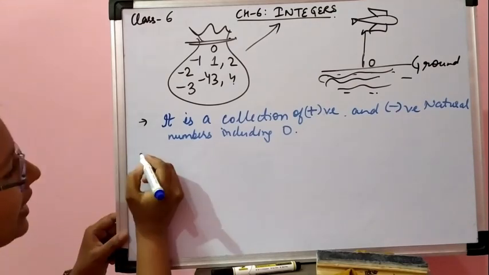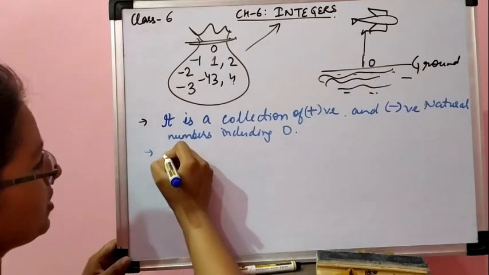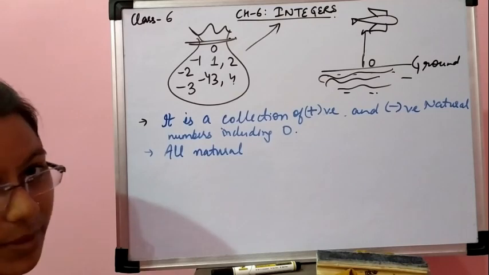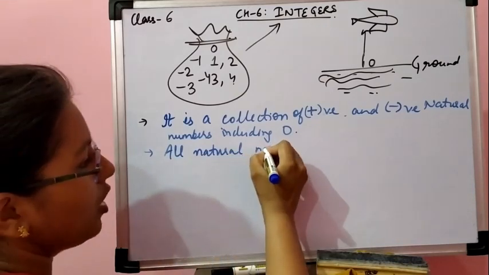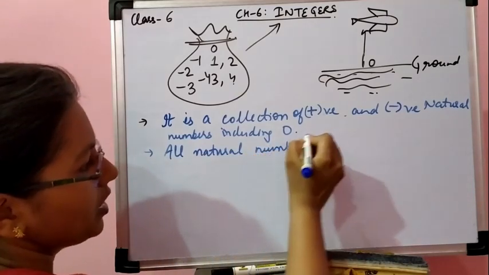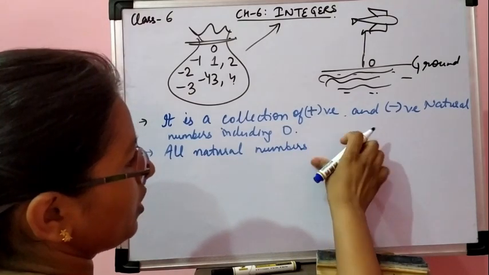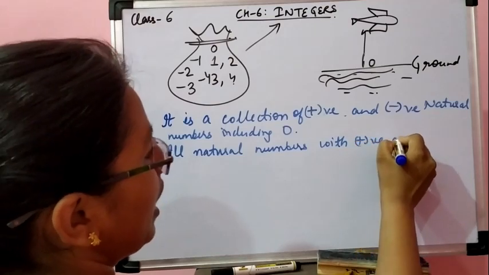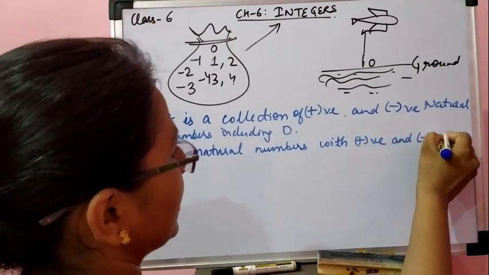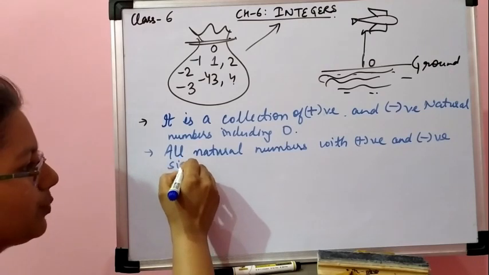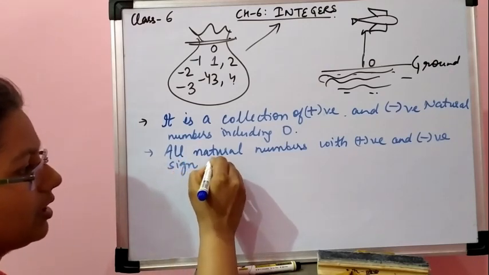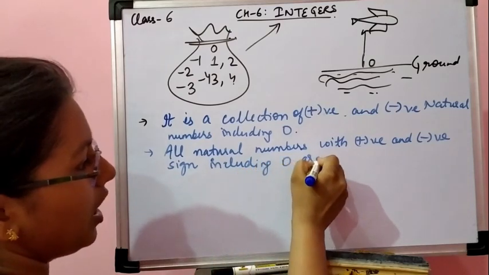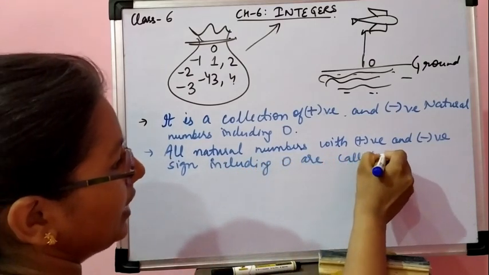Or in other words, I can define what are integers. All natural numbers, सारे natural numbers, natural numbers start from 1, so all natural numbers with positive and negative sign, including 0, are called integers.